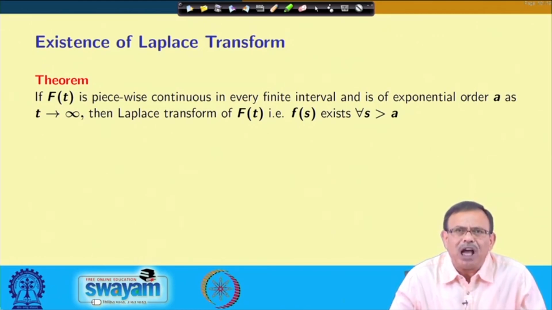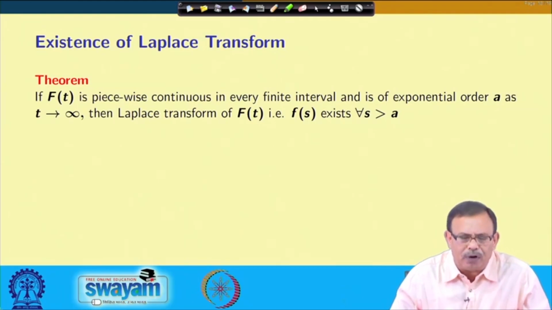For that, we have a theorem which says that if f(t) is piecewise continuous in every finite interval and is of exponential order a as t approaches infinity, then the Laplace transform of f(t), that is F(s), exists for all s greater than a. So, you see two conditions basically. If a function f(t) is piecewise continuous in some finite interval and is of exponential order a, then the Laplace transform of that function exists, and that is F(s) for all s greater than a.